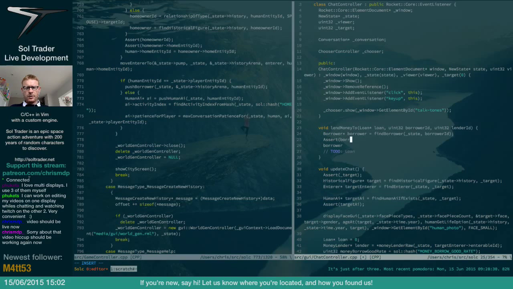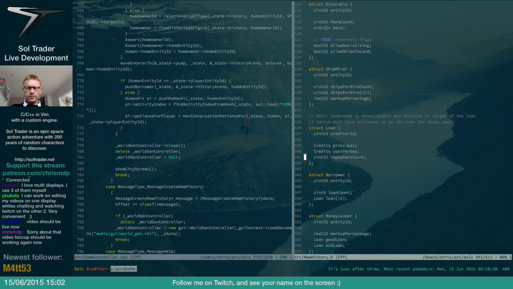We can assert borrower loan count is less than the array count of the borrower loan again, because we shouldn't have been given the option by the system if we had too many loans. And then we can simply say borrower loan count plus plus equals the loan. Now that will have most of the information in it. Let's see what we need. The only other thing we'll need is the creditor ID.